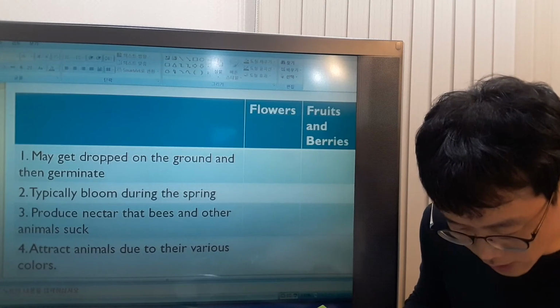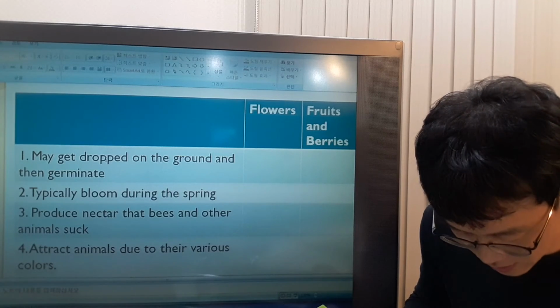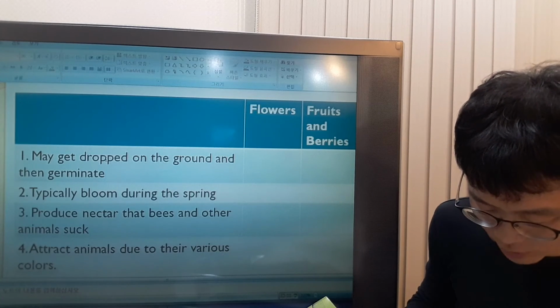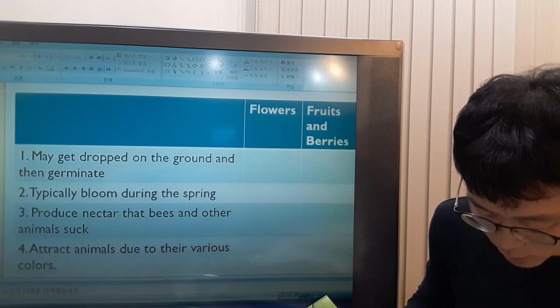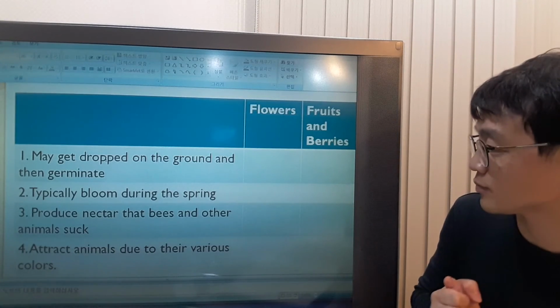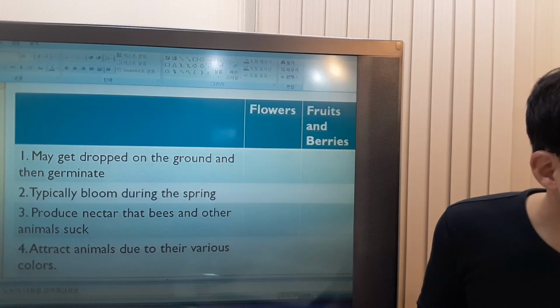The colorful petals of many blooming flowers act as attractors. Okay, so birds and bees have color vision, so they can recognize the colorful flower petals. Okay, so they attract the animals. Let's go to the next.